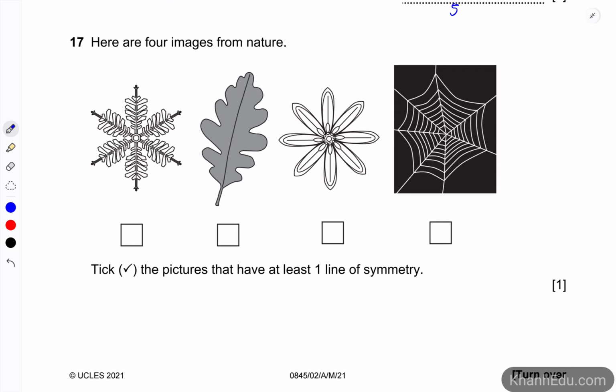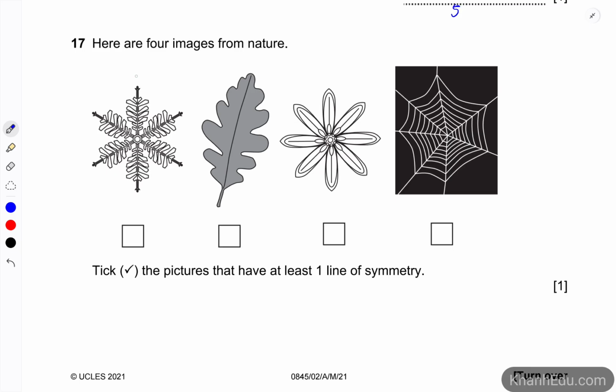Number 17. Here are 4 images from nature. We have to take the pictures that have at least one line of symmetry. So the first one, it has at least this line, and the second one does not. The third one, yes. So now we have 2, right? We have 2 images that satisfy this condition.